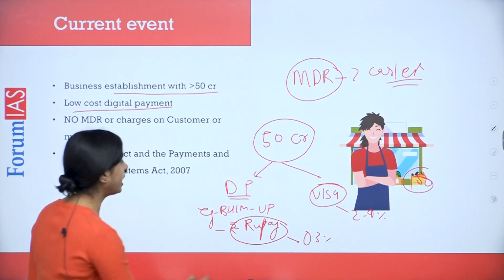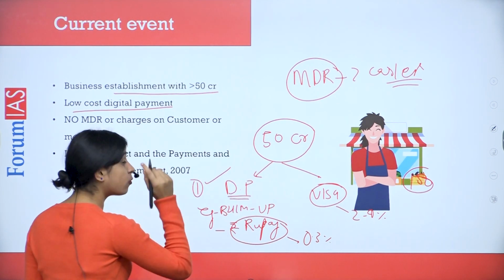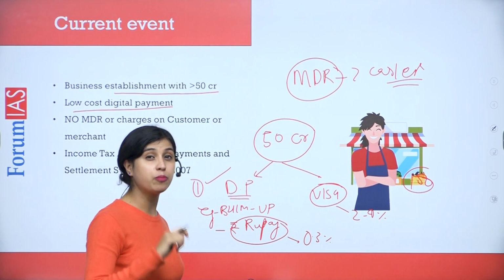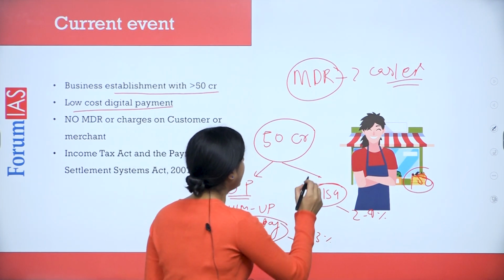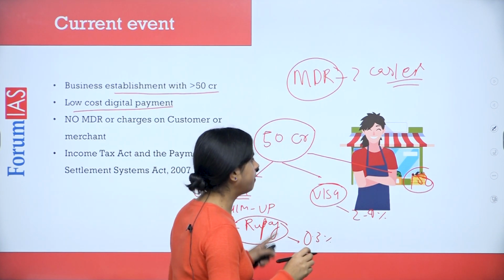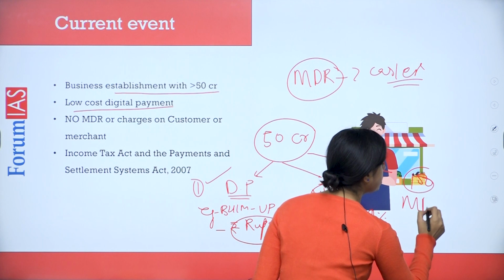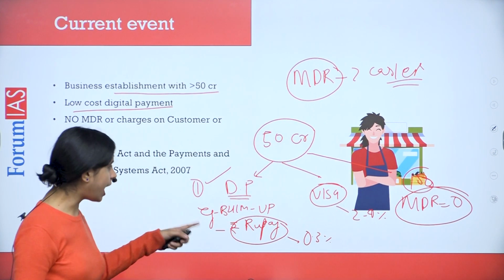So the first condition imposed on the merchant is that they will mandatorily provide the option of a low-cost digital payment method. Second is that in all of these cases of low-cost digital payment methods, the MDR will be zero. There will be no MDR. Already MDR was low in this.